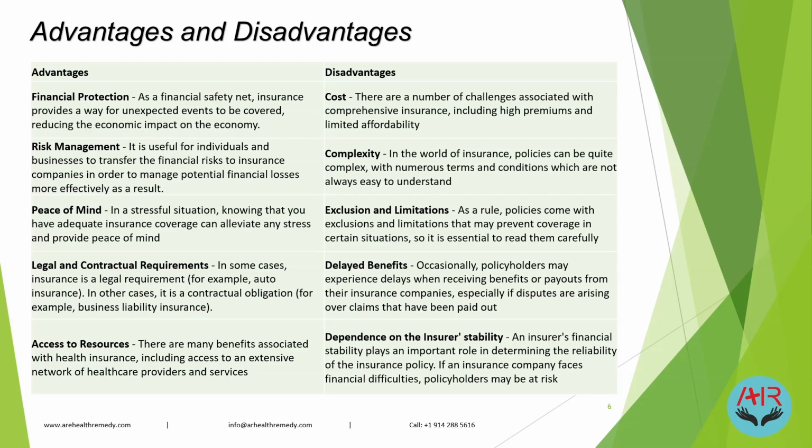Now, on delayed benefits: sometimes they say you have purchased a plan today, but the services will not start immediately. Certain surgeries will only be done after a specific waiting period of 30 to 60 days. For example, for IVF, it may take 2 to 3 years. Depending upon the type of plan, because of this complexity and the benefits getting delayed, your premiums also go high. That is where cost comes into play.